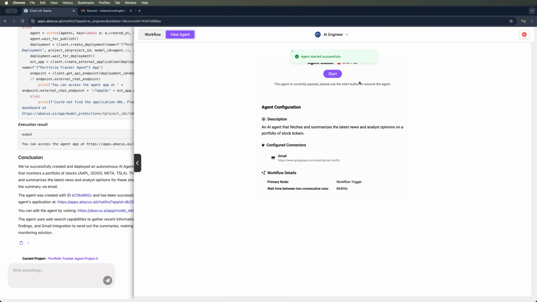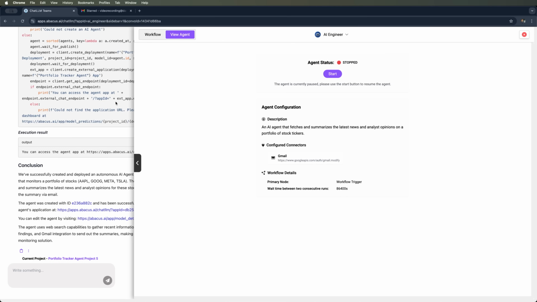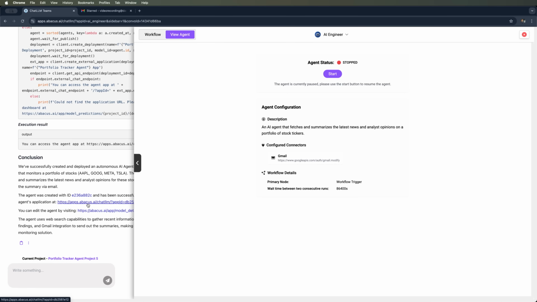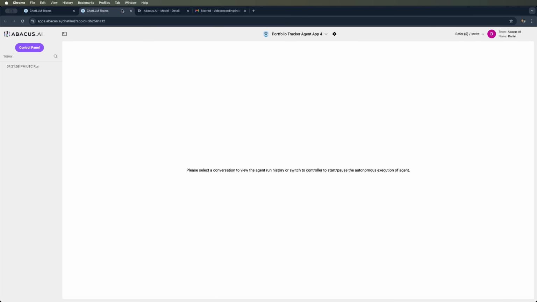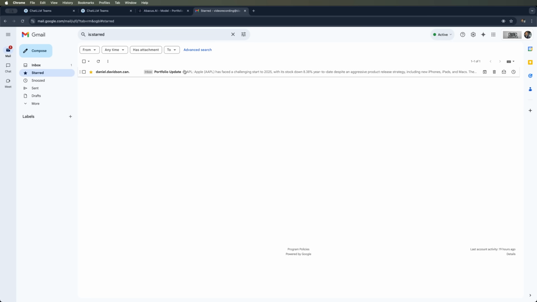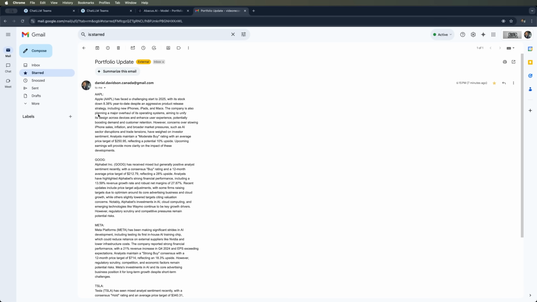It is now active, and we can access both the application and its edit page. We can see that the tracker has already been executed once. Let's check our inbox. Yes, we received an email with the portfolio updates. Let's take a look at the contents.